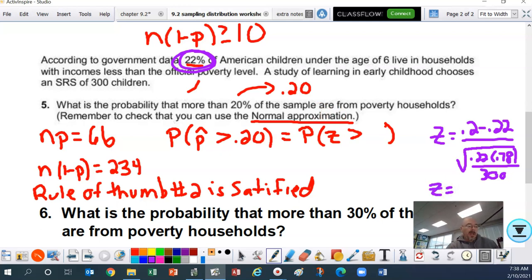If you do all that math, ladies and gentlemen, you're going to get a z-score of negative 0.84 if we round it to 2 decimal places.